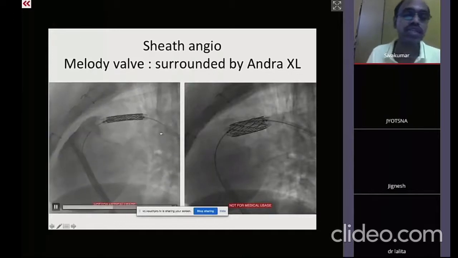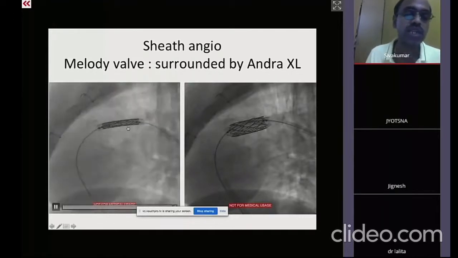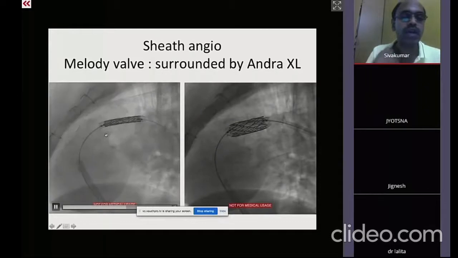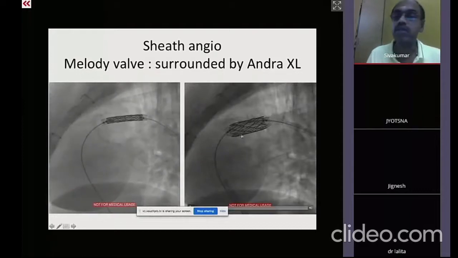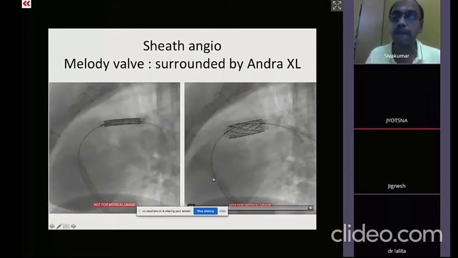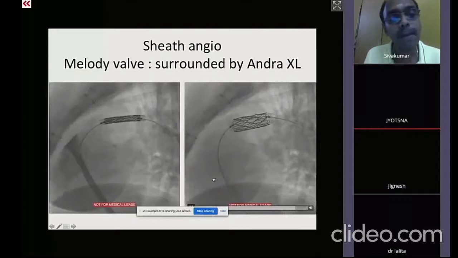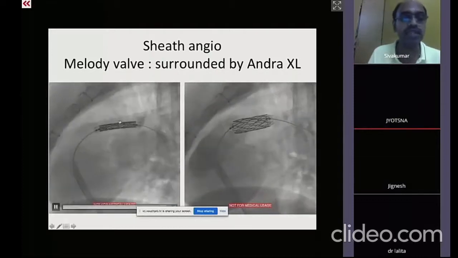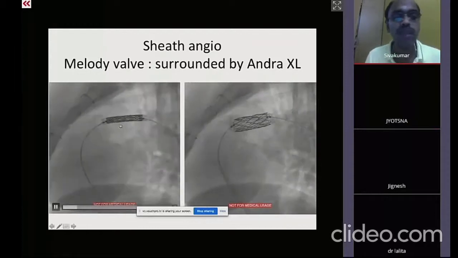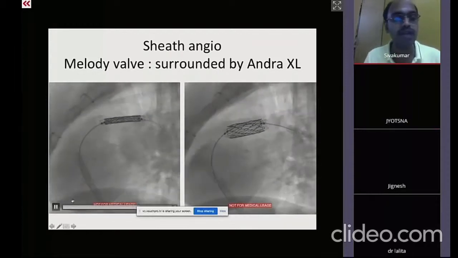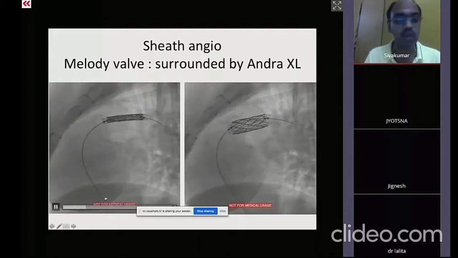So this is actually cutting short the procedure into one single step. You are not doing a pre-stenting first and then taking the Melody valve. You are doing it both together. So then you crimp the stent on this valve before itself? Yes, the stent is mounted on the top of the valve, and the whole thing is taken within the ensemble delivery system. I will now show the previous picture.